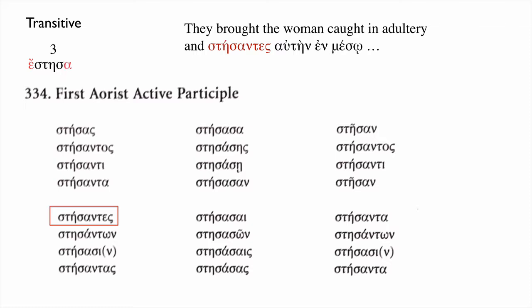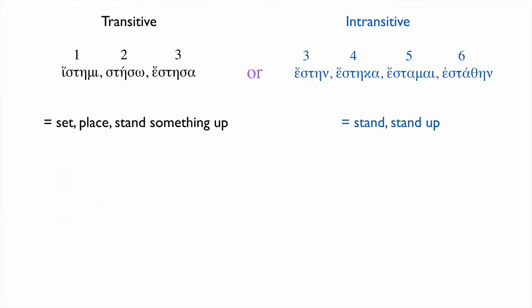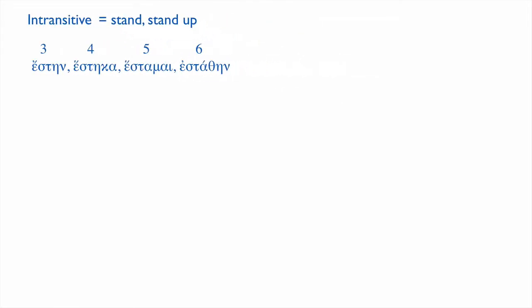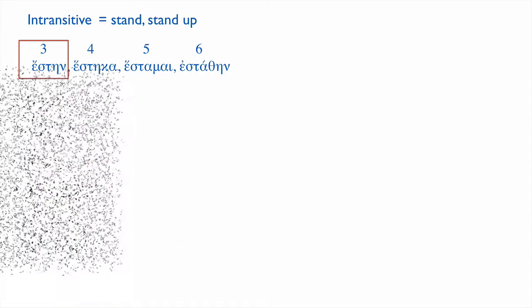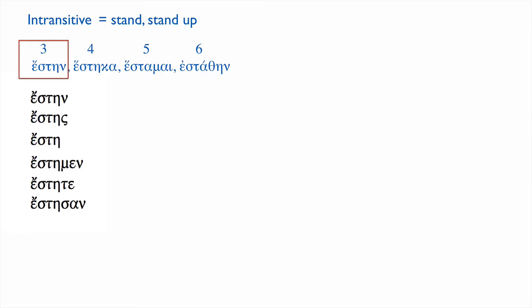All right, time now to look at the second half of this chart, the intransitives. And we'll begin by focusing on the second aorist with its intransitive sense. I stood up. Here's how you conjugate the second aorist. ἔστην, ἔστης, ἔστη. You notice there's no sigmas in there except for the pesky third person plural, which is identical to the first aorist and can cause some confusion. Context will be the guide.